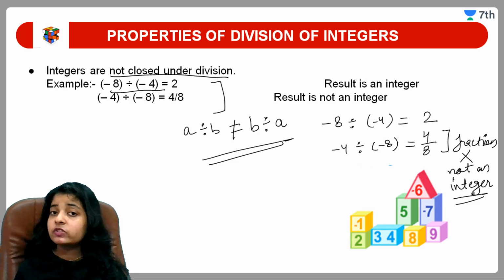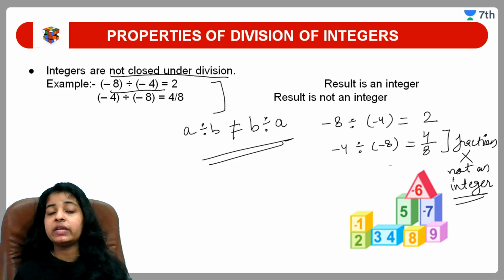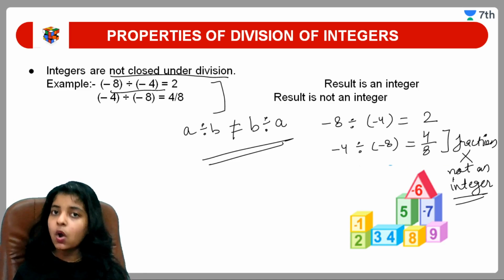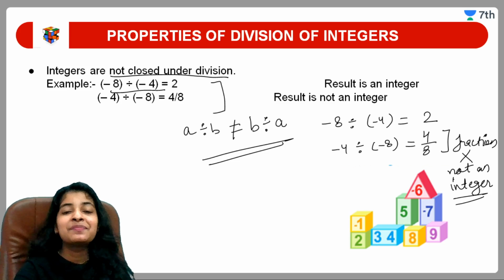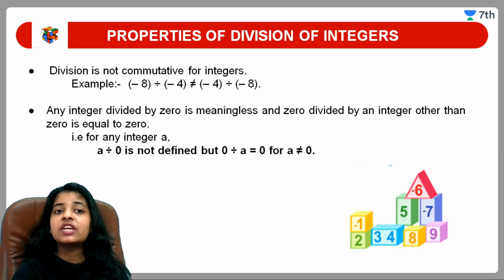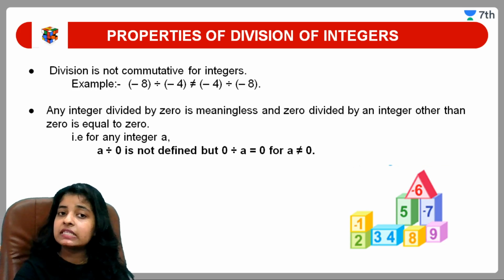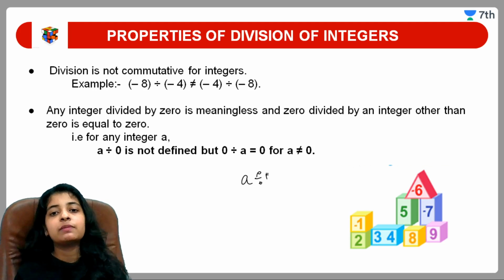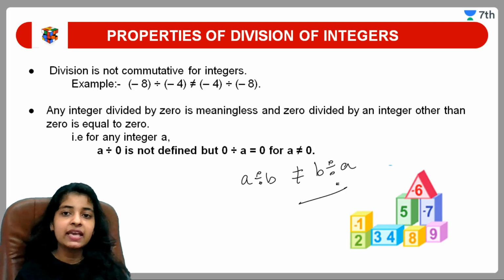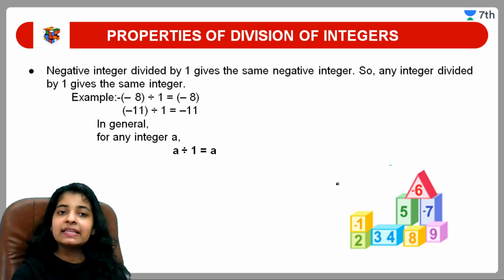As I have told you in the starting, in the first slide only, that numbers which are in decimal or in fraction are not integers. Moving next. Division is not commutative for integers. As I have told you, same thing, that a divided by b is not equal to b divided by a. Same thing is there.